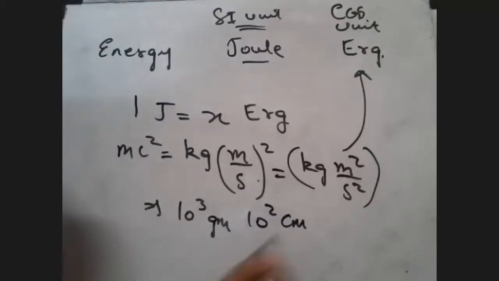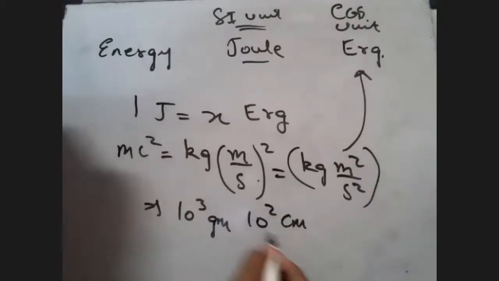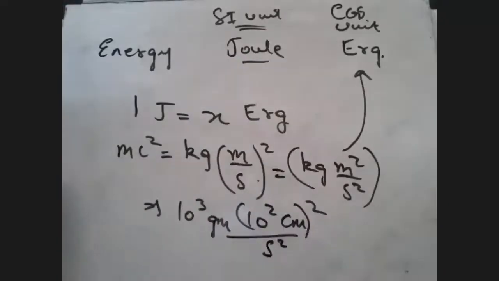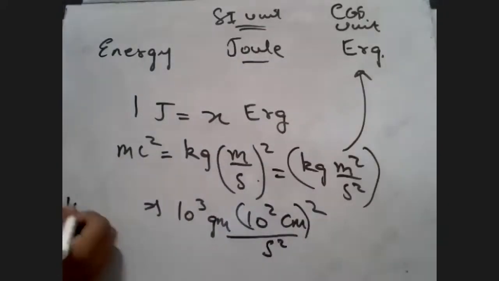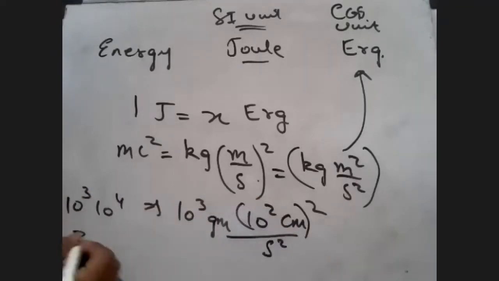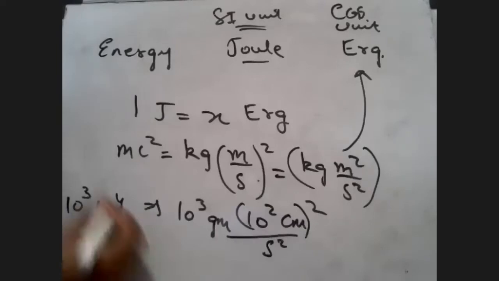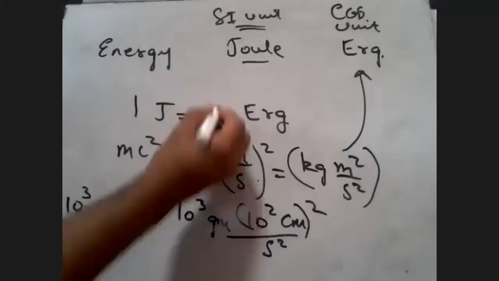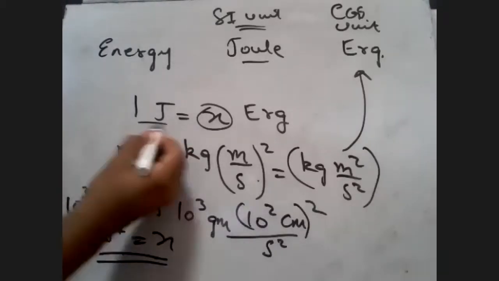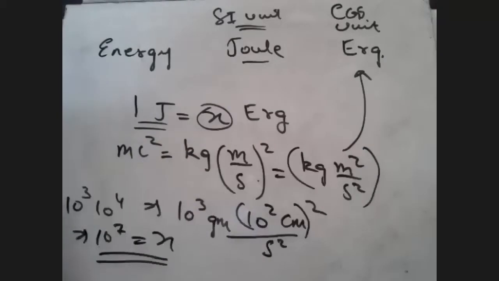But this is meter square, so you will square it. Second square will remain as it is because in both the units seconds are the same. So 10 raised to 3 into 10 raised to 4, how much is that, students? 10 raised to 7. So your X is equal to 10 raised to 7. So 1 joule is 10 raised to 7 erg.